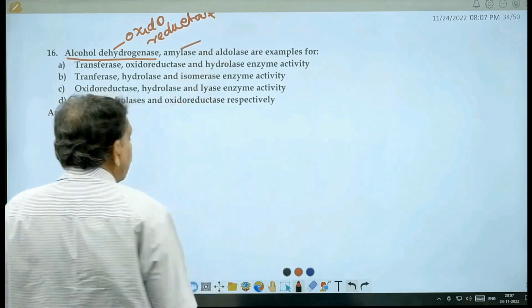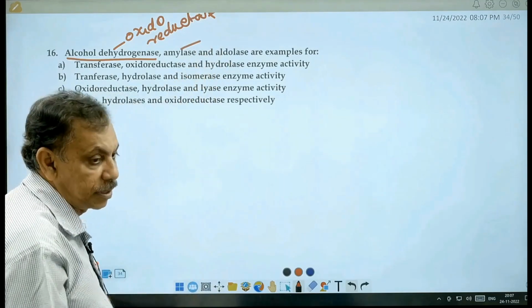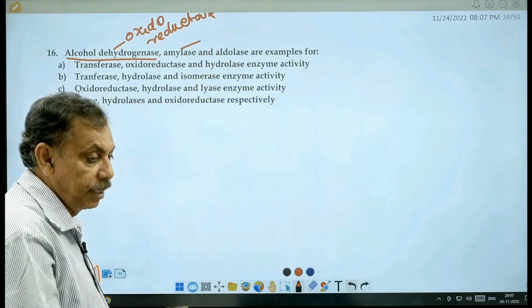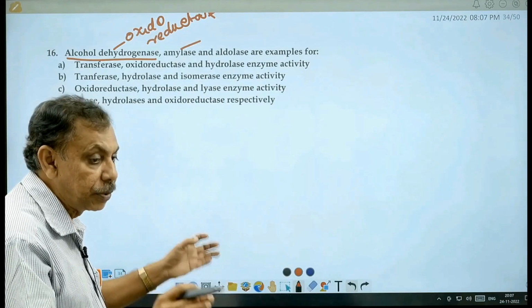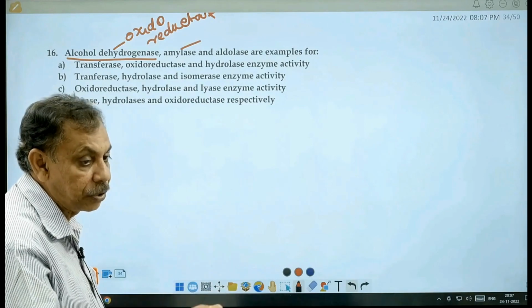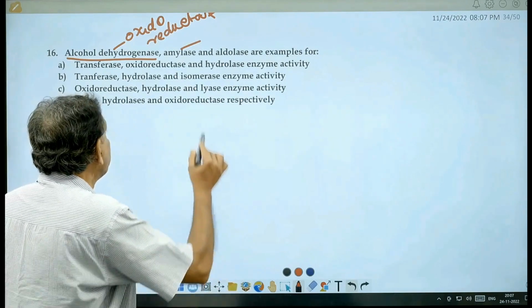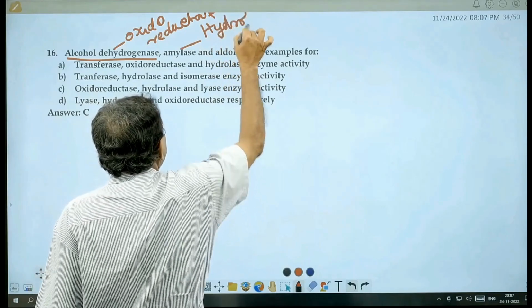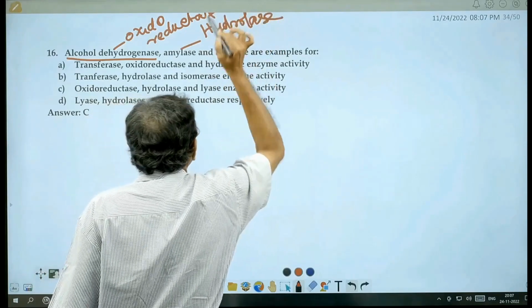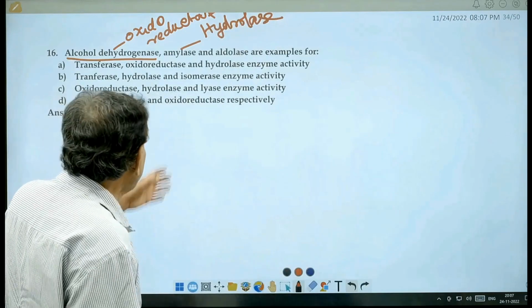Amylase, what is this? Amylose, that is starch, is hydrolyzed, broken down into similar units of maltose or glucose. So it is a hydrolase. A hydrolyzing enzyme is a hydrolase. What is aldolase?